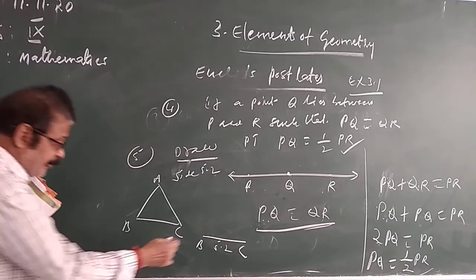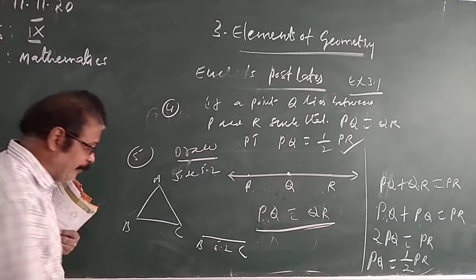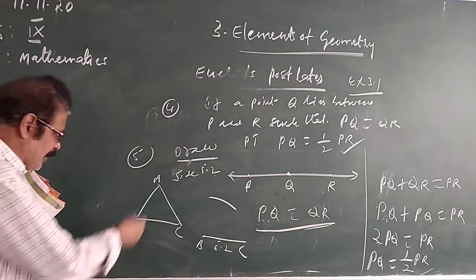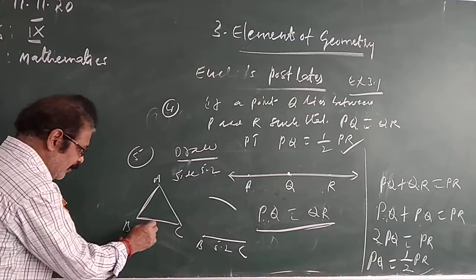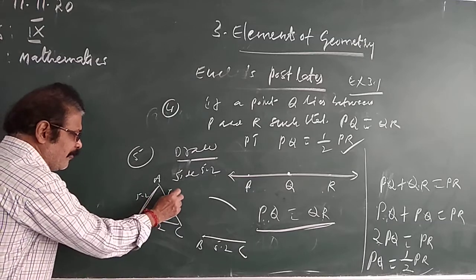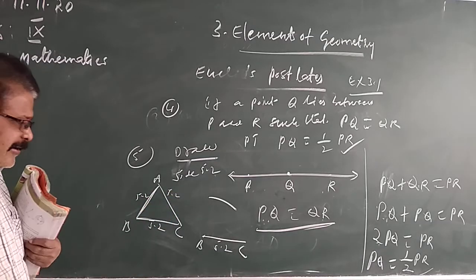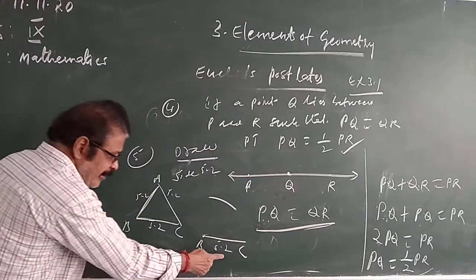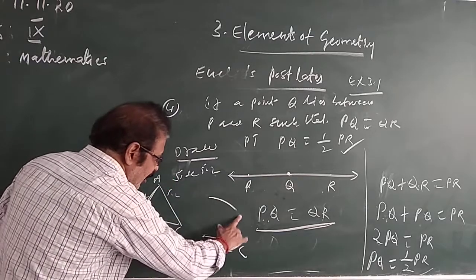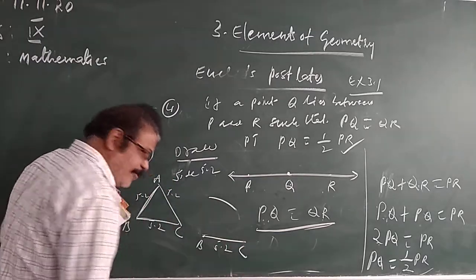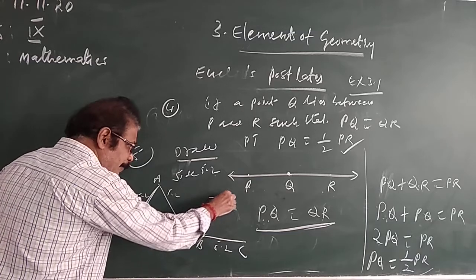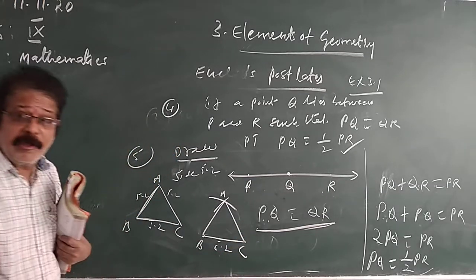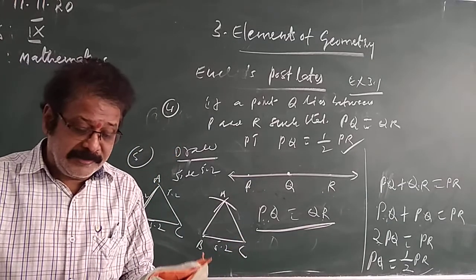Draw a line segment equal to how much? 5.2 centimeters. First, what you have to do? Draw the rough figure of triangle ABC. The equilateral triangle side is what? 5.2, 5.2. In the equilateral triangle, all three sides are equal. Draw line segment BC equal to 5.2. With B as center, taking 5.2 centimeters radius, draw an arc. With C as center, same radius, cut the previous arc at A. Join AB and AC. So ABC is the required equilateral triangle.